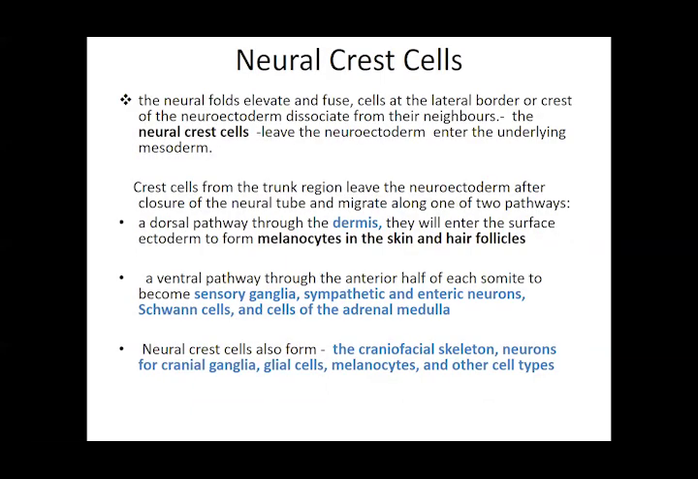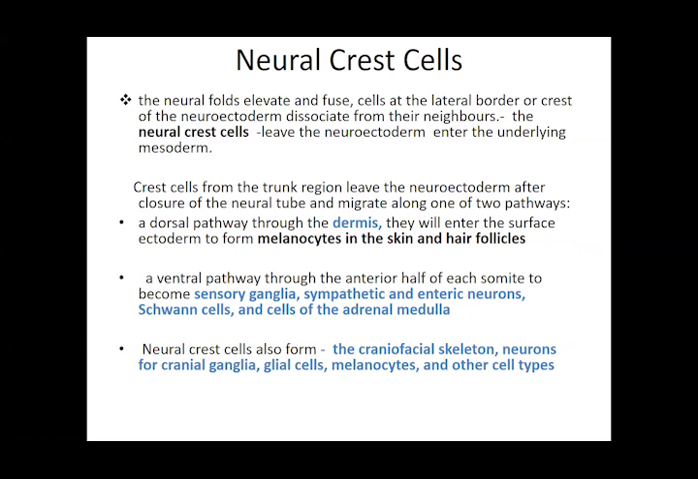So now we have formed the neural tube. The neural tube has cells on the edges of the folds. These are called the neuroectoderm, or the crest cells, or the borders of the neuroectoderm. They dissociate from their neighbors and form what we call the neural crest cells, because they form the margin of the neural tube. They are called neural crest cells because they lie on the edge.